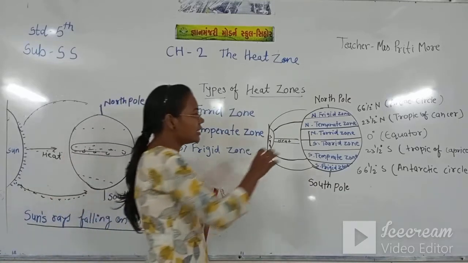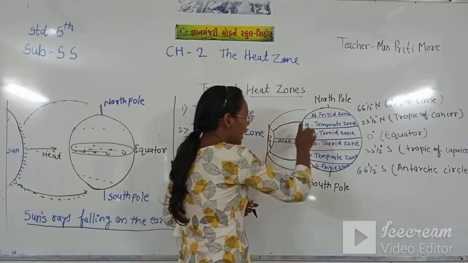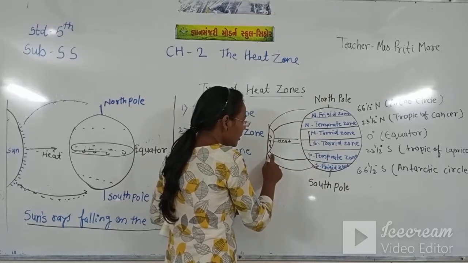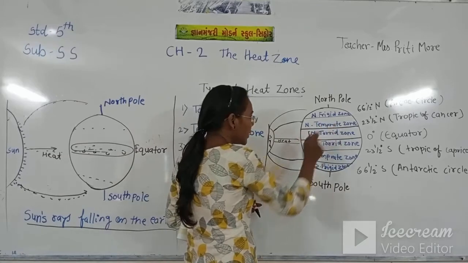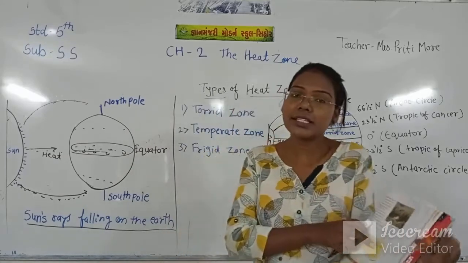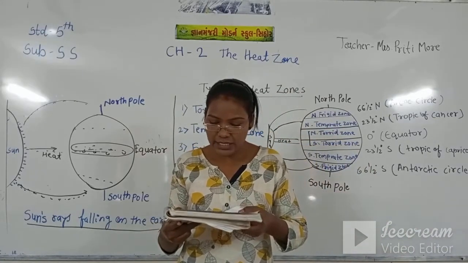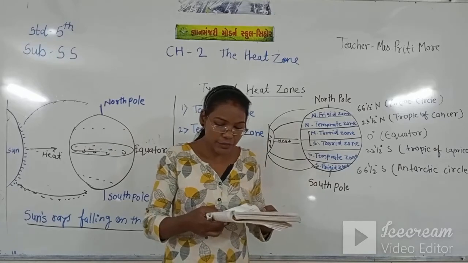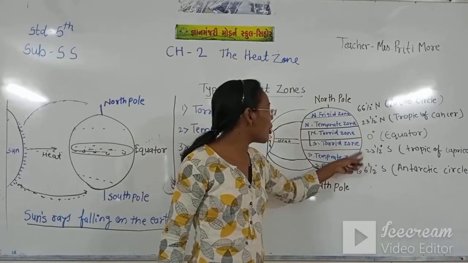The middle is the torrid zone, which is a very hot area, and this is the slanting. The sun rays come in slanting here at the north temperate zone, and this is the south temperate zone. So let's see between the Tropic of Cancer. This area is called the tropic.